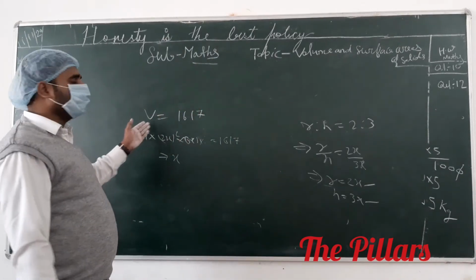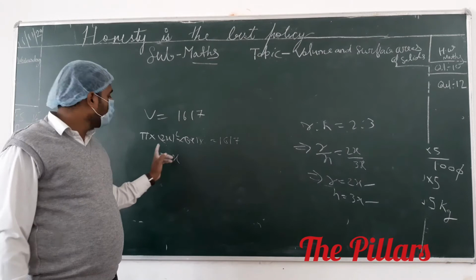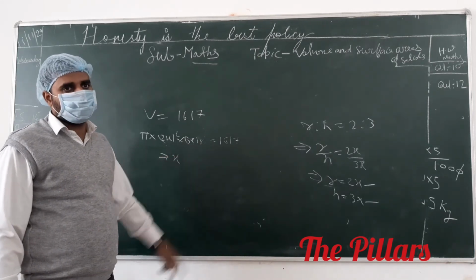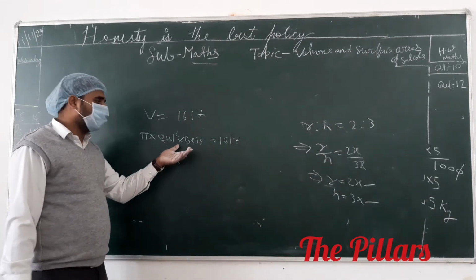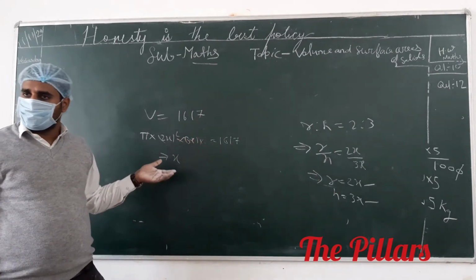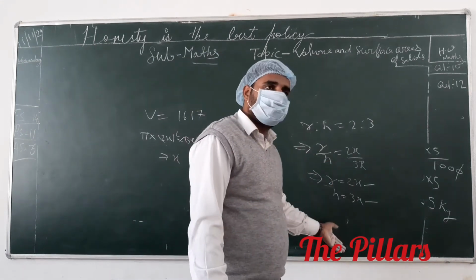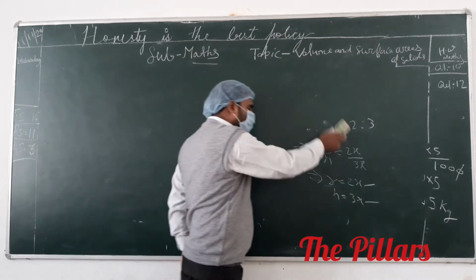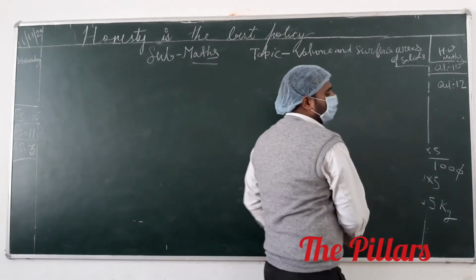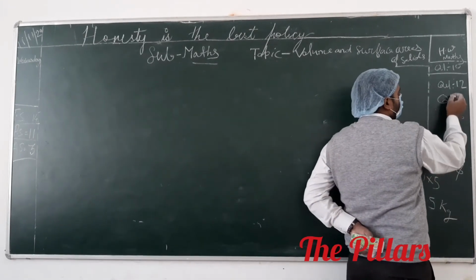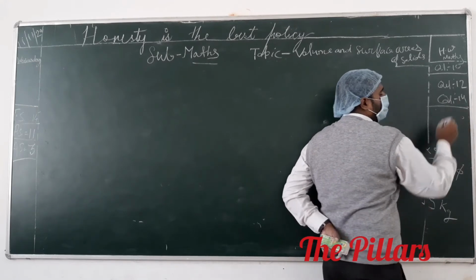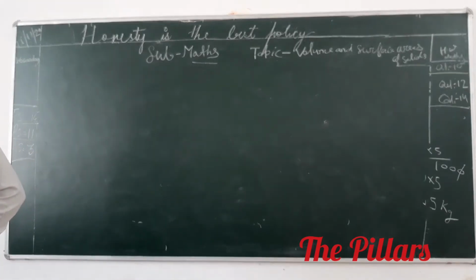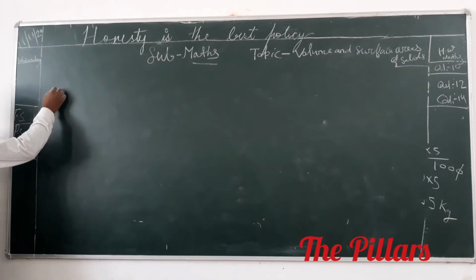We know that the volume of the cylinder is pi r square h, pi r square, 2x square, value of h is 3x, equal to 1617. Calculate the value of x and put it here. Then we calculate the actual values of r and h. Today 3 questions are homework: question 10, question 12 and question number 14. Even numbers are for homework. Question number 15 we have to solve.